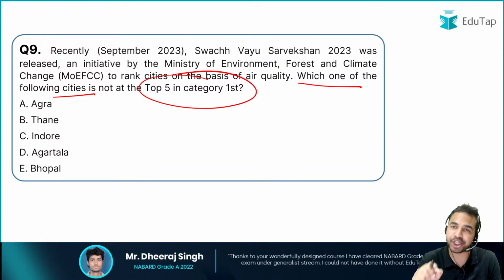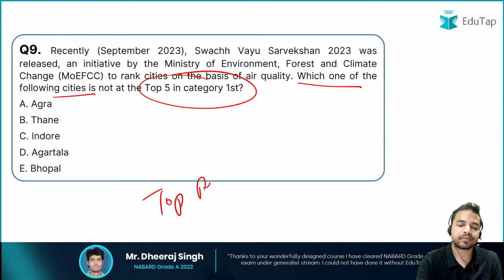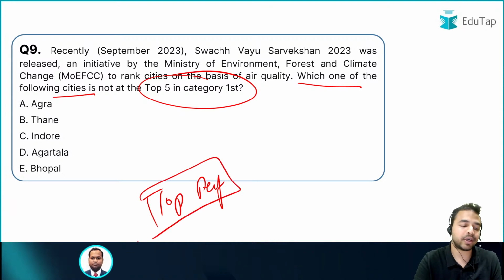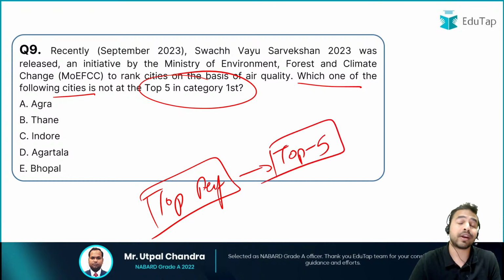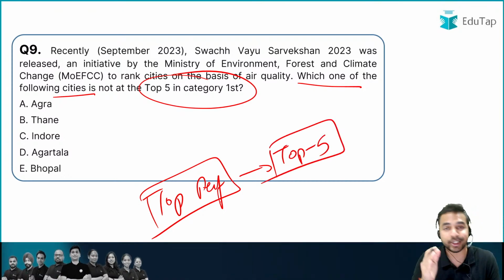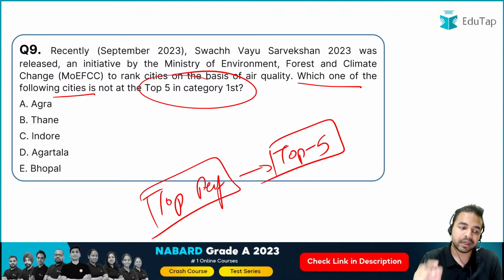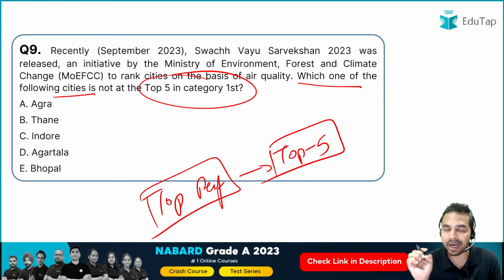Let me tell you, as per the changing trends, you are not just required to remember the top performer. Instead, आपको ये भी पता होना चाहिए कि top 5 में कौन कौन है. Top 5 आपको cover करना काफी जरूरी है, क्योंकि as per the changing trends of the exam, we have seen that now top 5 performers are being asked in the exam.